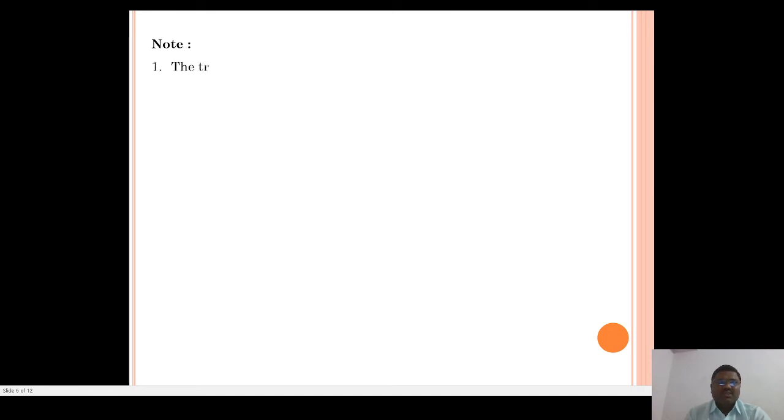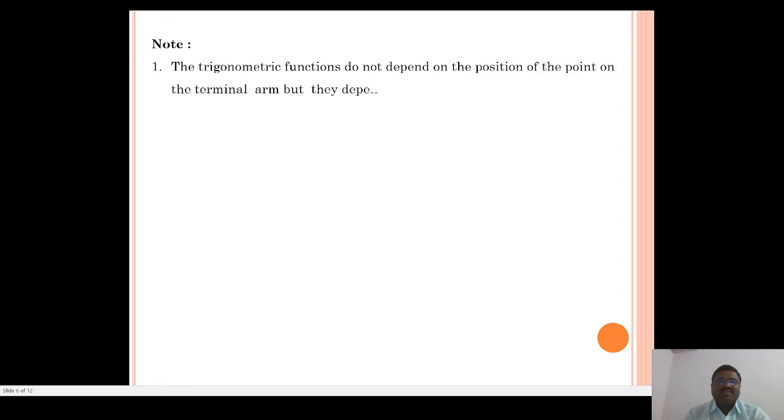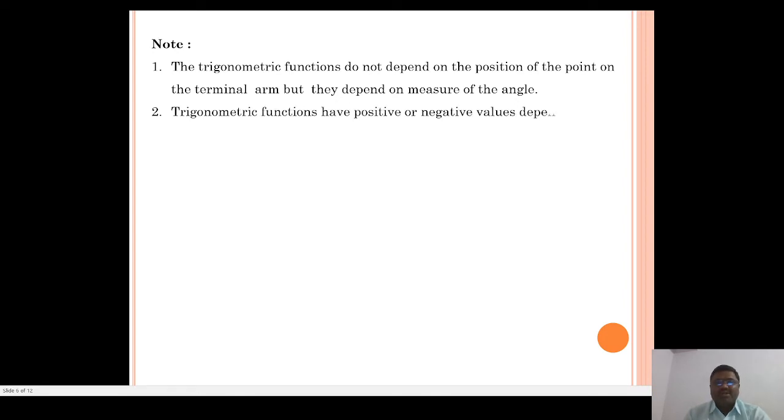So note that the trigonometric functions do not depend on the position of the point on the terminal arm, but they depend on the measure of the angle. Trigonometric functions have positive or negative values depending on the quadrant in which the point P(x, y) lies.